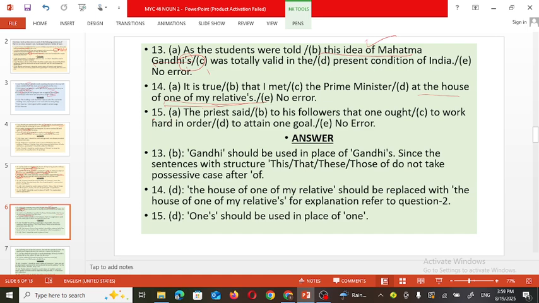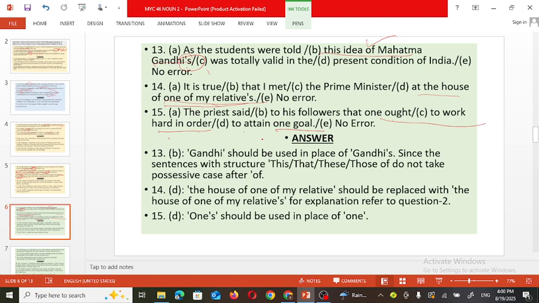Next one. The priest said to his followers that one ought to work hard in order to attain one goal. Not one goal. One ought to work means one needs to work hard. For what purpose? If he wants to attain his goal.